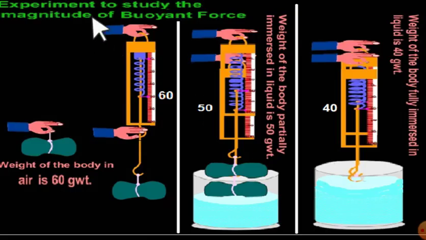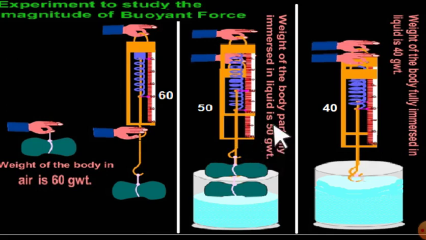Now this is an experimental study to show you the magnitude of the buoyant force. If you measure an object like this in your hand with a spring balance, it reads, say, 60. So a 60 gram weight is measured. That measurement is the weight of the object in air. And if you bring this spring balance above the water, as soon as the object is in touch with the water, the spring balance will read 50 gram weight.